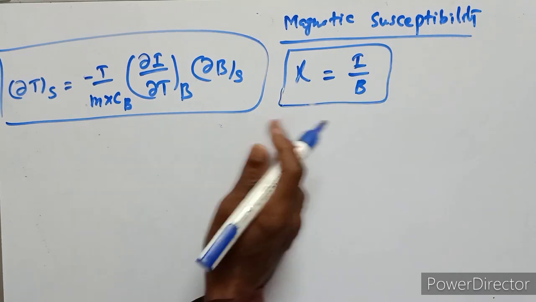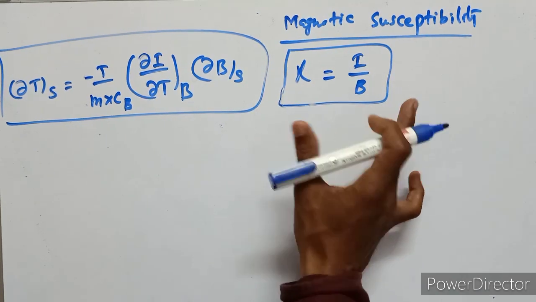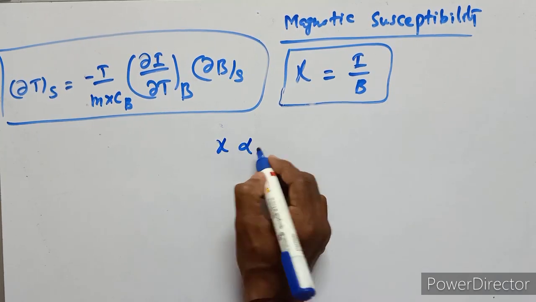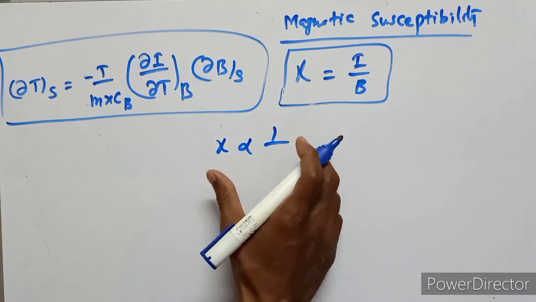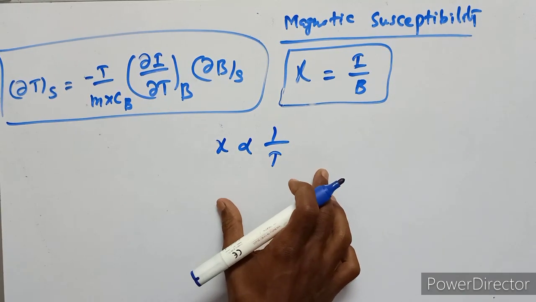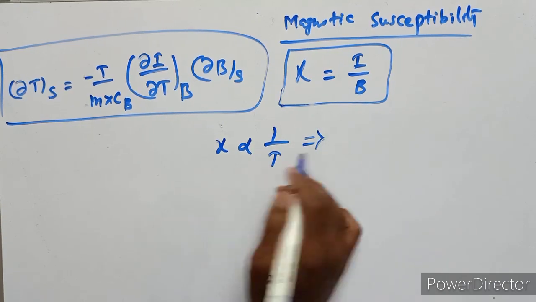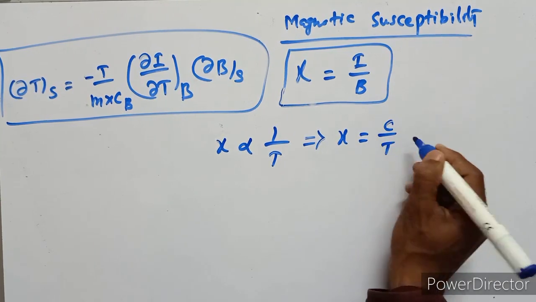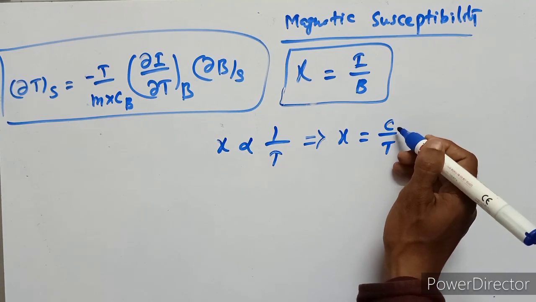But according to Curie's law, the magnetic susceptibility is inversely proportional to temperature. This equation can be written as psi equals C upon T. Here C is the Curie's constant.